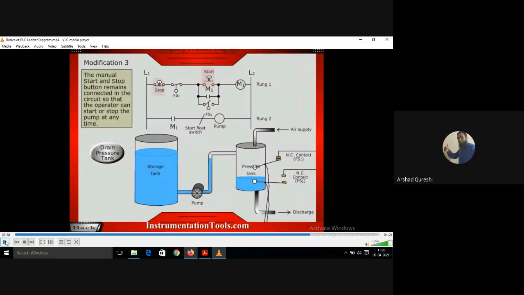See, both FS2 and FS1 are normally closed here. Keep in mind, both FS1 and FS2 are normally closed. Both will be open because of water. When the water level reaches up to FS1, that will also be open. So now FS2 is shown open in the circuit also, because the water level is above the contact FS2.